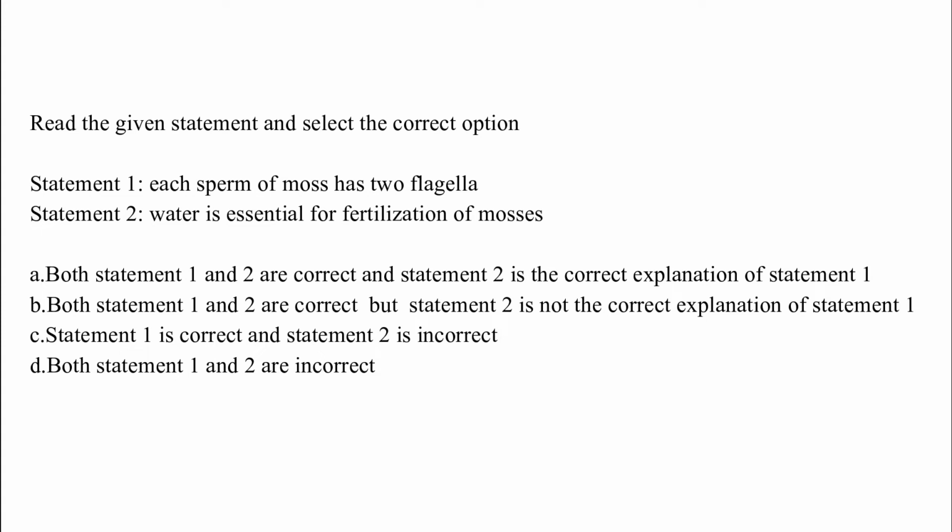Option B: Both statements are correct but statement 2 is not the correct explanation of statement 1. Option C: Statement 1 is correct and statement 2 is incorrect. Option D: Both statements are incorrect. The correct answer is option B, which is both statement 1 and 2 are correct but statement 2 is not the correct explanation of statement 1.